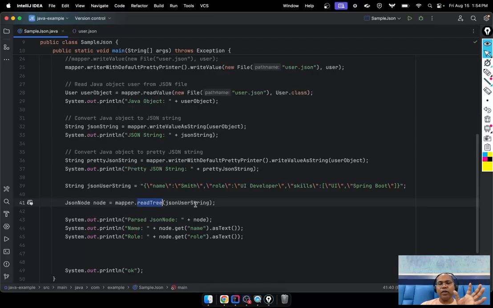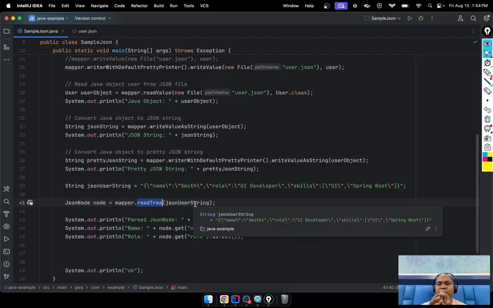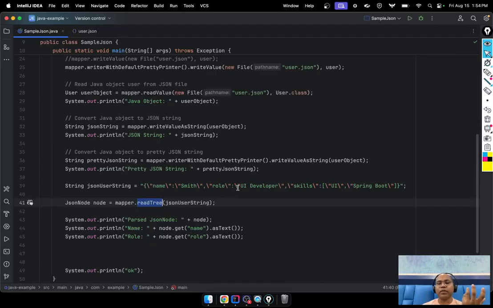Here we don't have any class available, I just want a JSON object. The JSON node is the object returned, and now every key and value we can get. If we only have a string, it is very hard to get the name, the role, the skill.